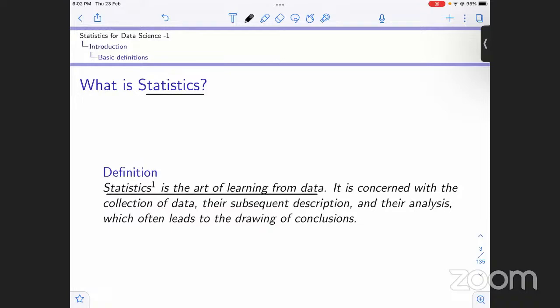Data is just a collection of observations around us. We got all of that data. What is statistics concerned with? We learn from data, but how? We collect the data, we give a description of the data, we analyze data, and we conclude from the data. So basically it is all concerned with learning from data, collecting the data, summarizing the data, and using that data for further analysis or conclusions about a bigger population.